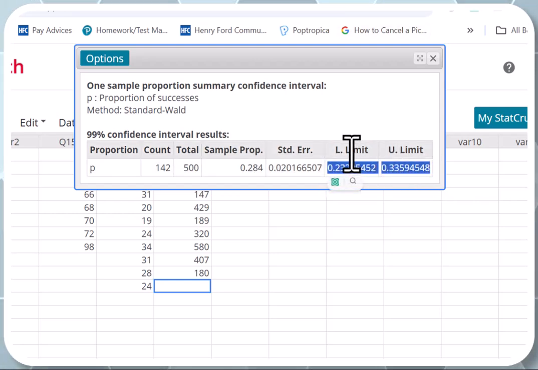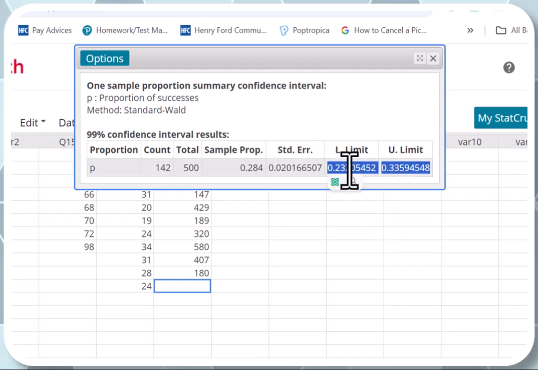The lower limit is the lowest value in the interval. The upper limit is the highest value in the interval. That could be a multiple choice question. If you are to select an answer, this is how the answer will be spelled out. With 99% confidence, we can say that the true proportion of fatal accidents that involved uninsured drivers is between 23.2% and 33.6%.